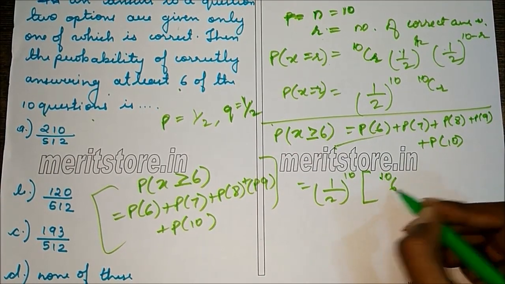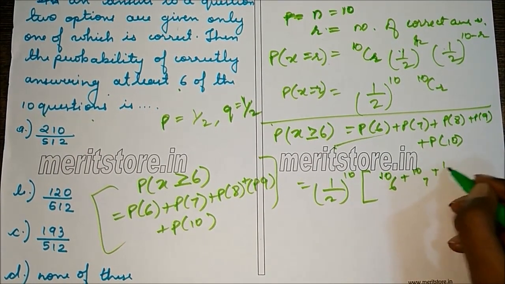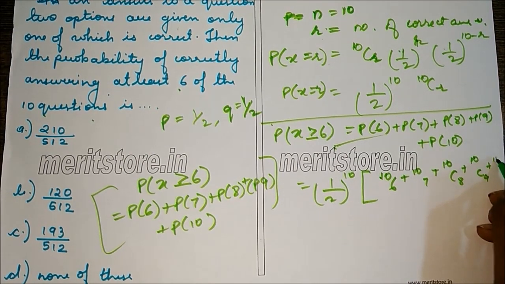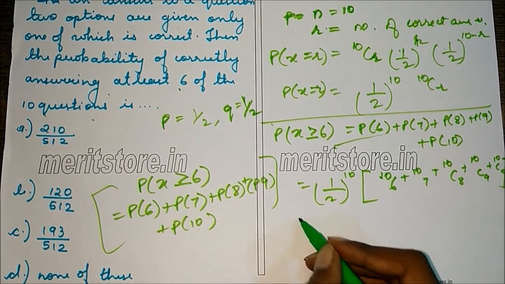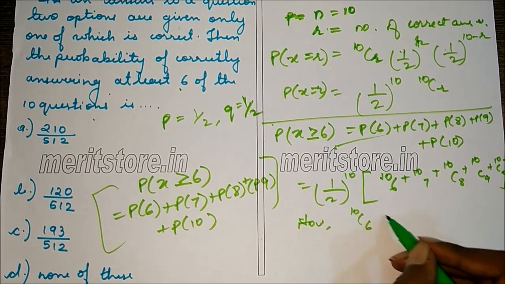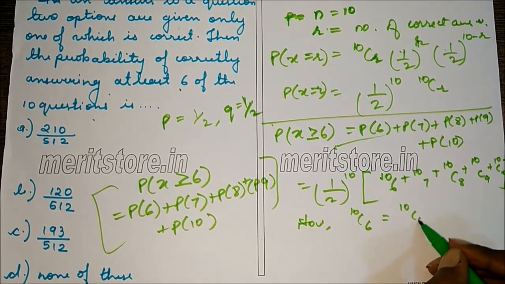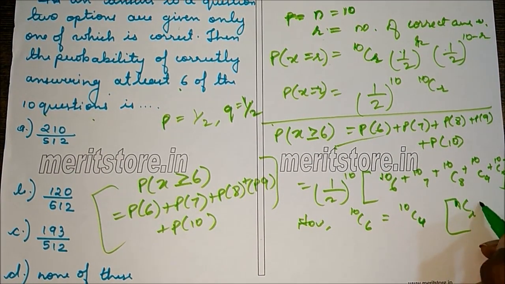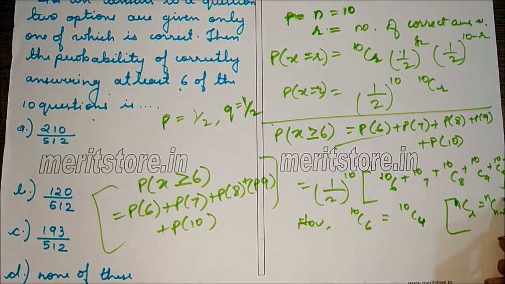So 10C6 plus 10C7 plus 10C8 plus 10C9 plus 10C10. Now 10C6 is the same as 10C4, since we are using the property nCr is the same as nC(n minus r).